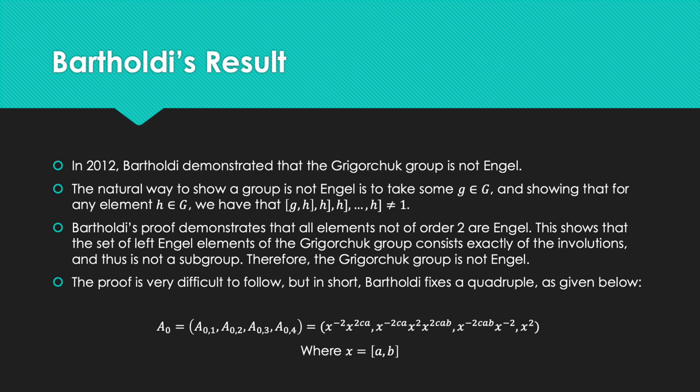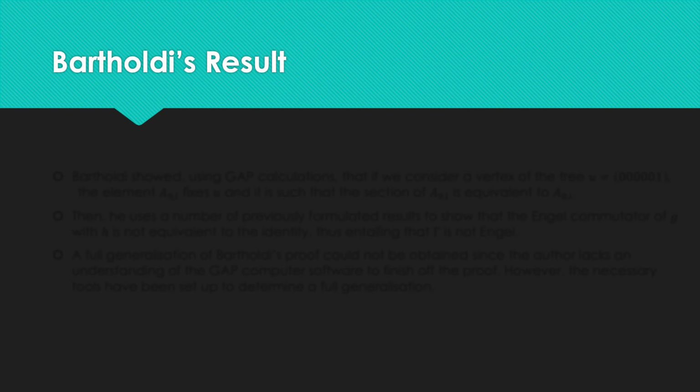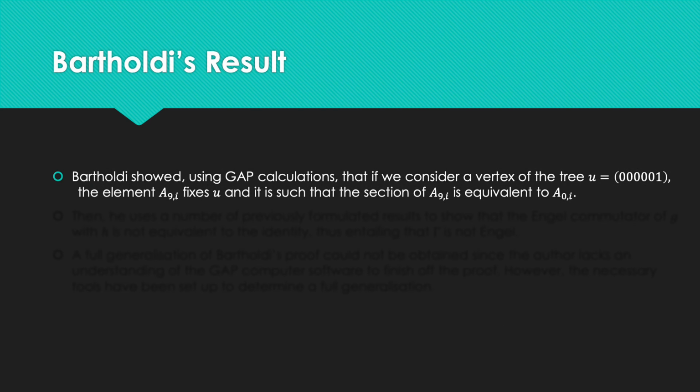The proof is actually very difficult to follow, even for a very strong mathematician, but in short, Bartholdi fixes a quadruple as given below. I'm not going to try and read that out, but this is the element h that he chooses. And then Bartholdi showed, using GAP calculations, that if we consider a vertex of the tree, u equals 0, 0, 0, 0, 0, 1, the element a9i fixes u, and the section of a9i is equivalent to a0i. This might mean nothing at this point, but it's very important later on.